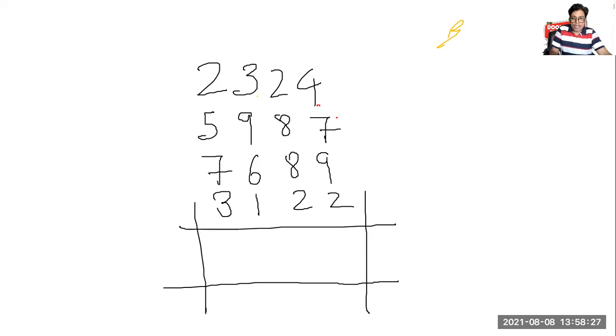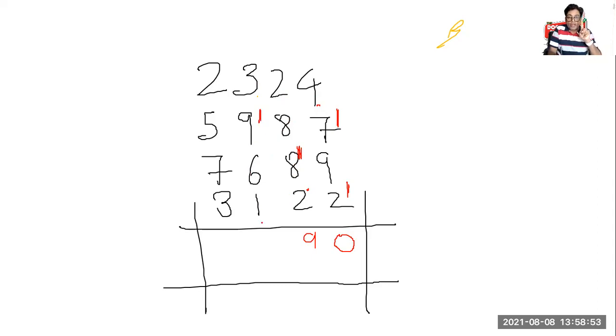4, 7, 11. 11 one time. 9 to 11. What is rest? Rest is 0. 8 and 2, 10. 10 and 8, 18. 18, 7 left. 5 and 2, 7 left. 7 and 2 is 9. Now 9, 3 is 12. 11 left, 1 is there.